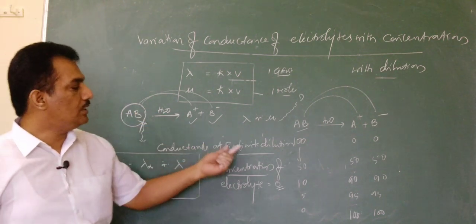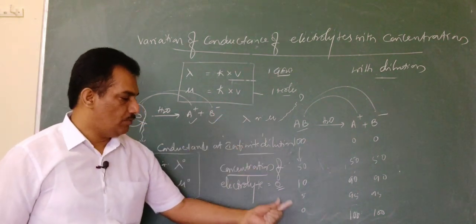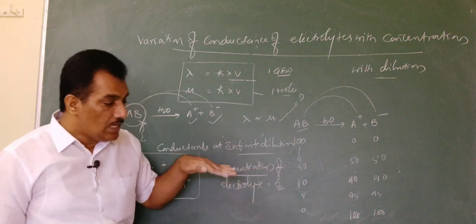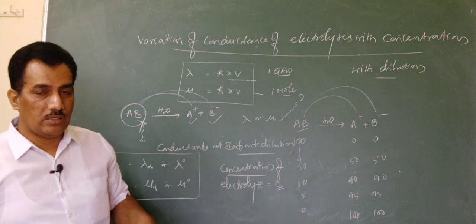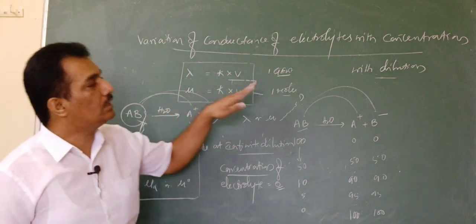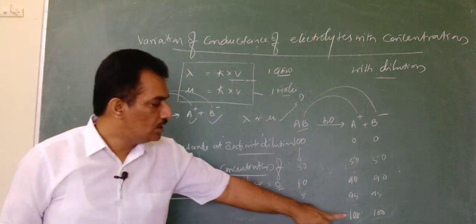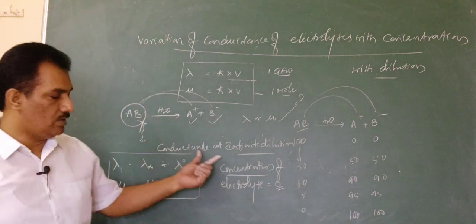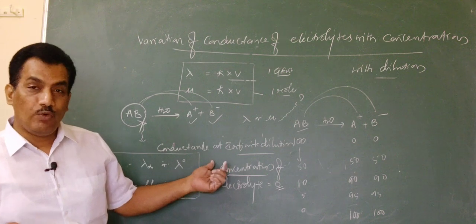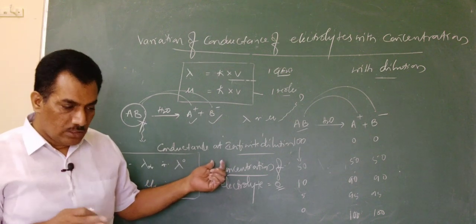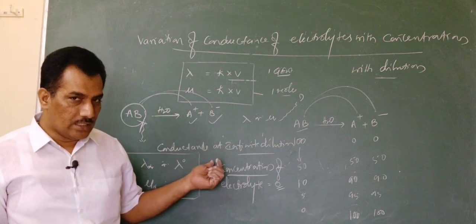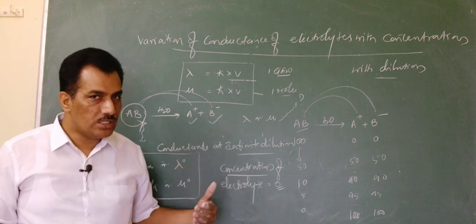Now, at infinite dilution what happens we will discuss, and during the dilution, when the electrolyte is slowly diluted, what happens to the conductance? Maximum conductance is observed at infinite dilution, no doubt at all. But before reaching that maximum, different electrolytes vary in their conductances, and how is that variation observed?